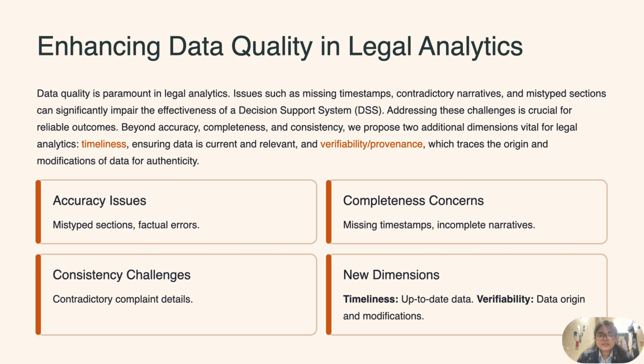Answering the first question, in order to enhance the data quality in legal analytics, it is paramount to address issues such as missing timestamps, contradictory narratives, and mistyped sections, which can significantly impair the effectiveness of decision support systems.